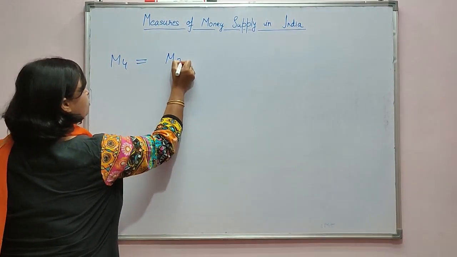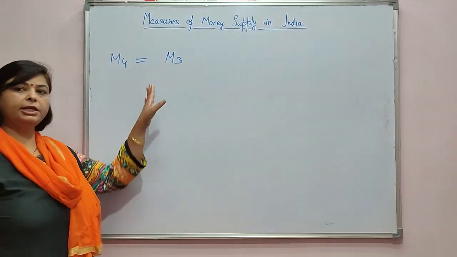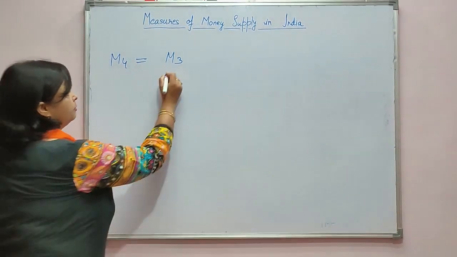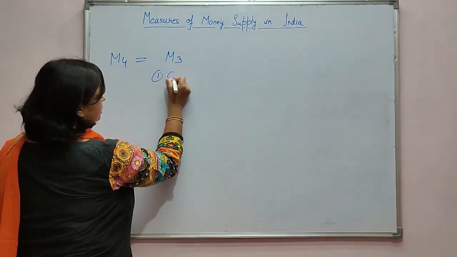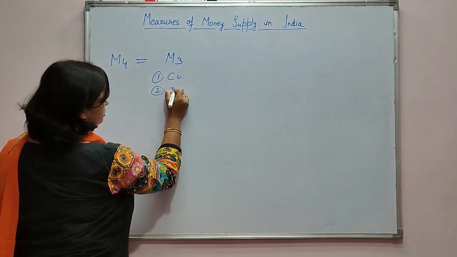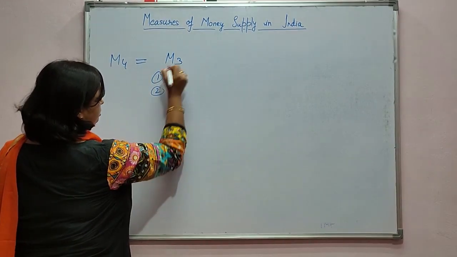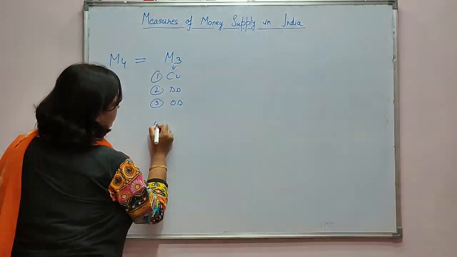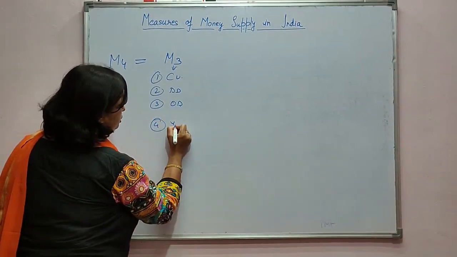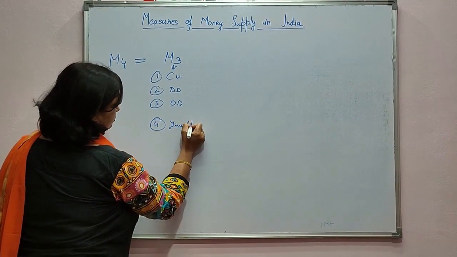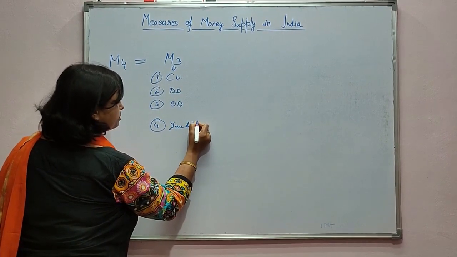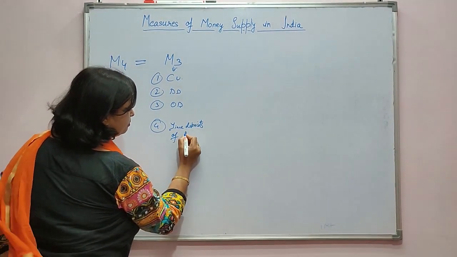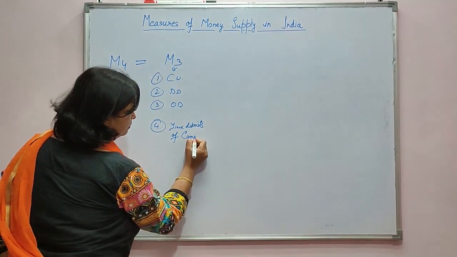M4 consists of M3, that means all the elements of M3, that is CU plus DD plus OD and plus time deposits. And these are the time deposits of commercial banks.